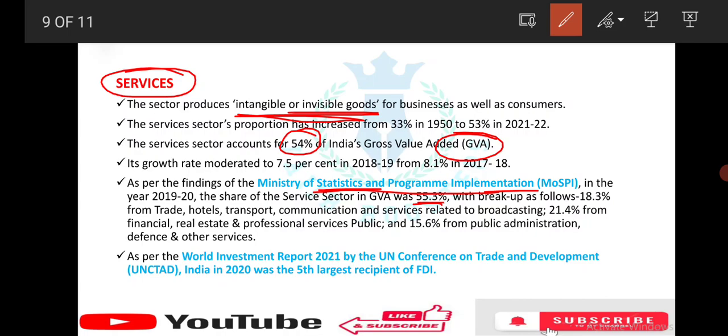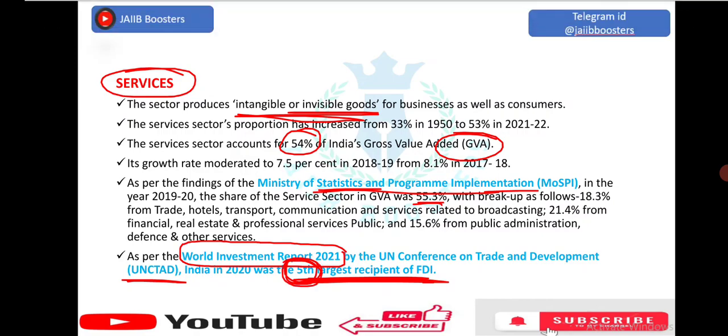As per the World Investment Report, they may ask who reported the World Investment Report in 2021. They may give options like the Ministry of Statistics and so many other ministries, but the right answer is UNCTAD, the UN Conference on Trade and Development. India in 2020 was the 5th largest recipient of FDI. What is the rank of India in 2022 according to recipients of FDI? They ask, fifth place. Okay.